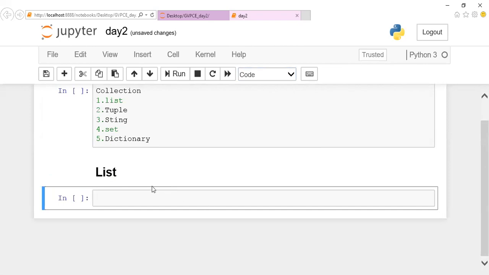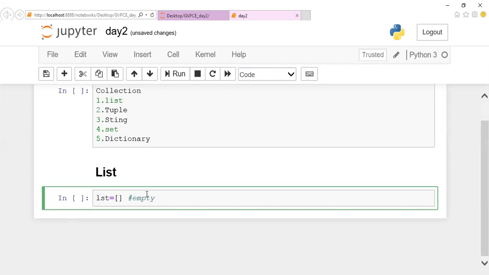Whenever I say list, it is denoted with the notation called square brackets. Whenever I want to declare a list, I declare it with square brackets, like this. This is an empty list. Here lst is a variable name, guys. You can give any name. Just now I gave lst as a variable name. So this is how to declare an empty list.